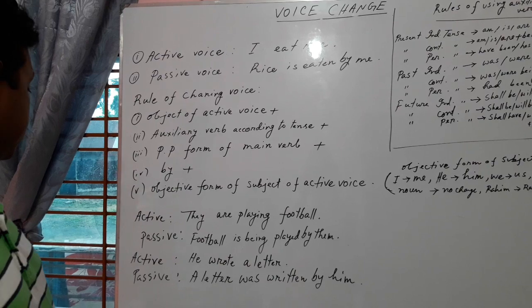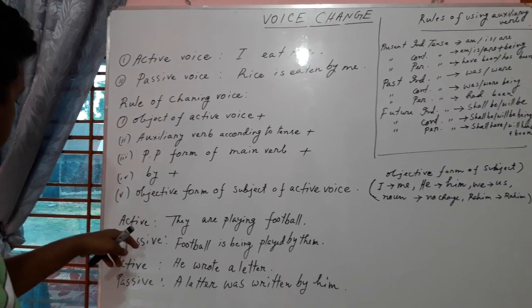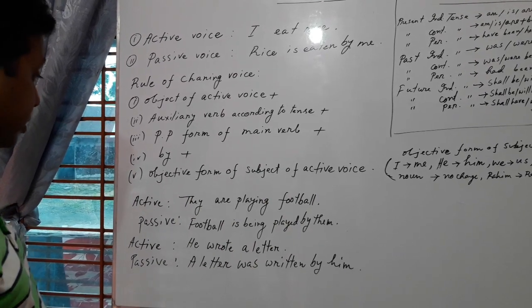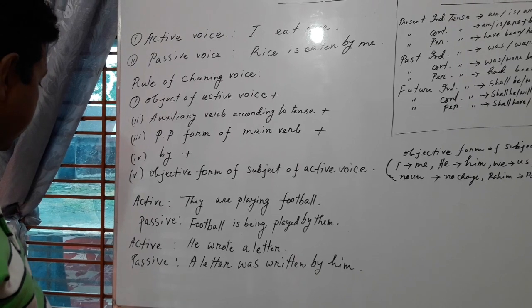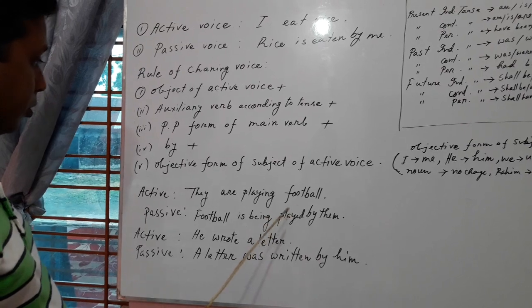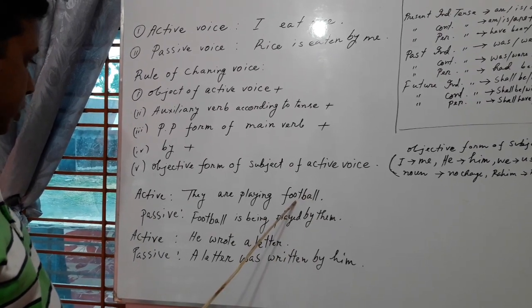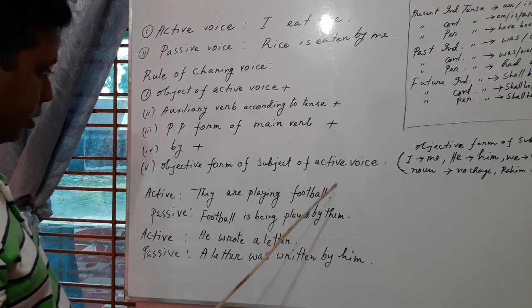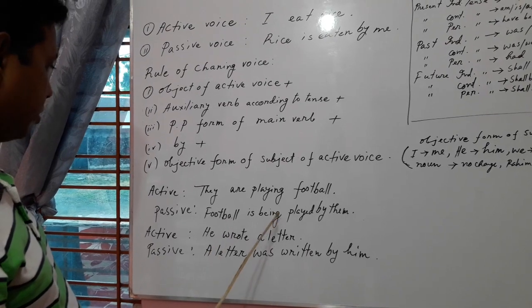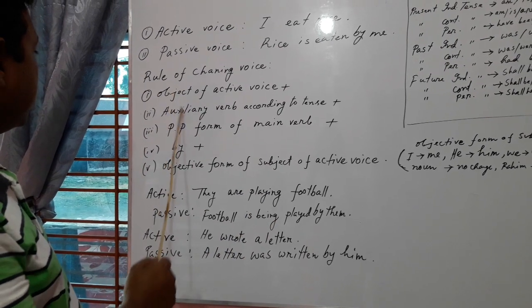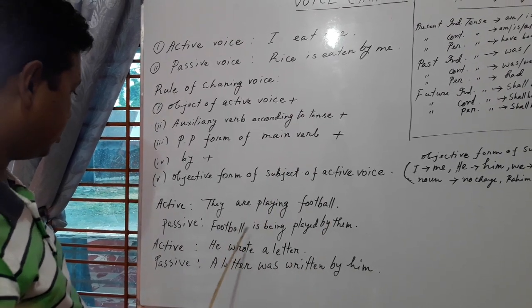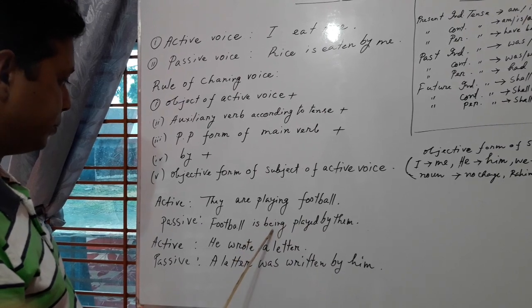Now we can practice one sentence, such as active voice: they are playing football. In this sentence, what is the tense of this sentence? Yes, this tense is present continuous. Then we will use football. It is the object of active voice and it will be the subject. We will write football, then we will use the auxiliary verb according to tense. As it is present continuous tense, our auxiliary verb will be is being.